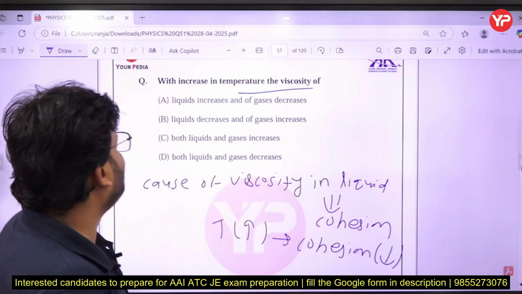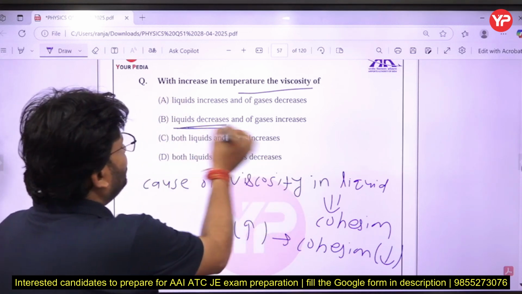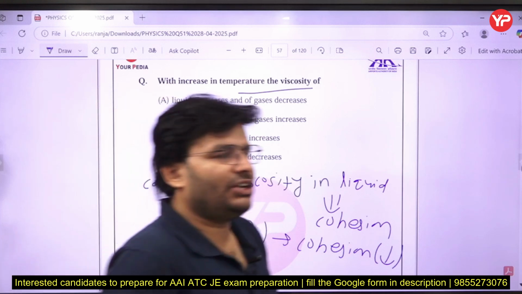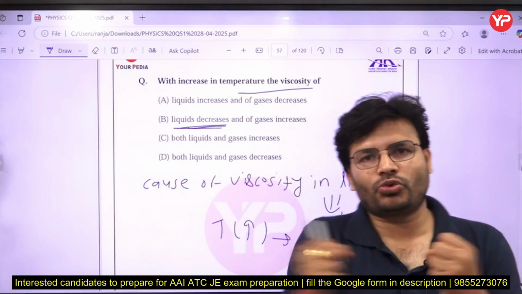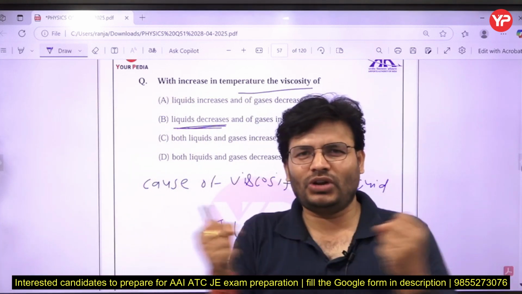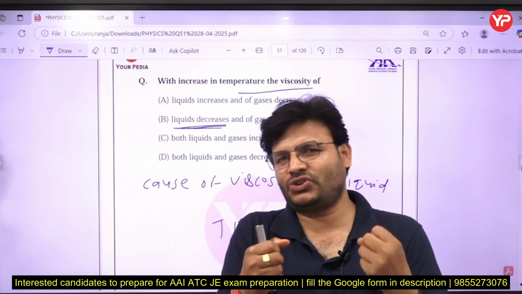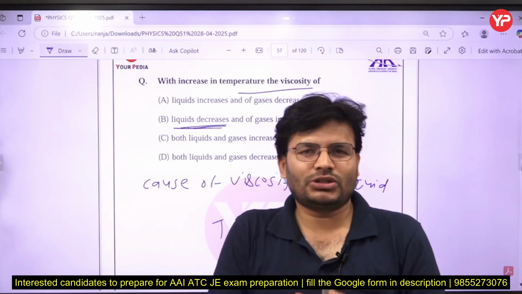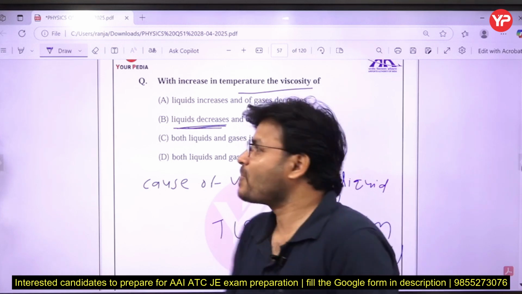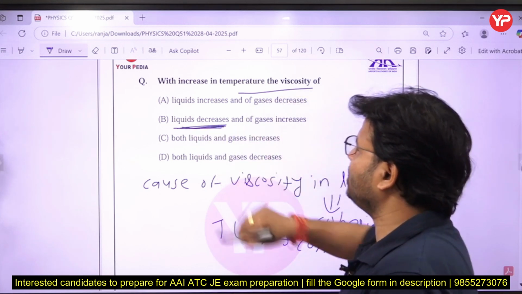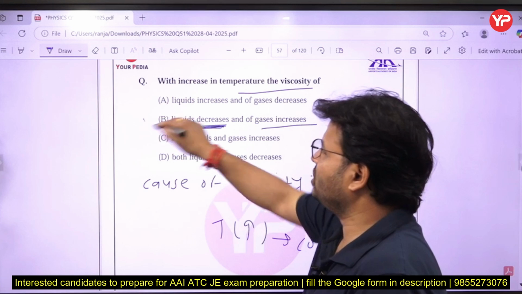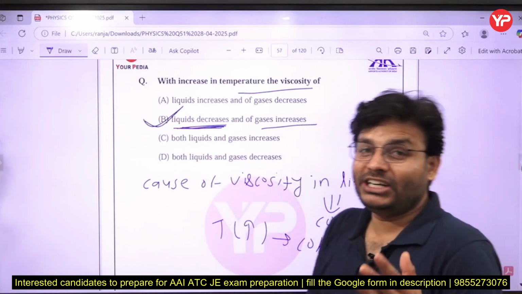So in case of liquid, viscosity decreases. But if you talk about gas, what is the main cause of viscosity in gas? Molecular momentum transfer. Once you increase the temperature, molecular momentum transfer or molecular collision increases, so the viscosity will increase in case of gas. So simply we can say, in liquid it decreases and in gas it increases. Which one is the right answer? B for Bombay.